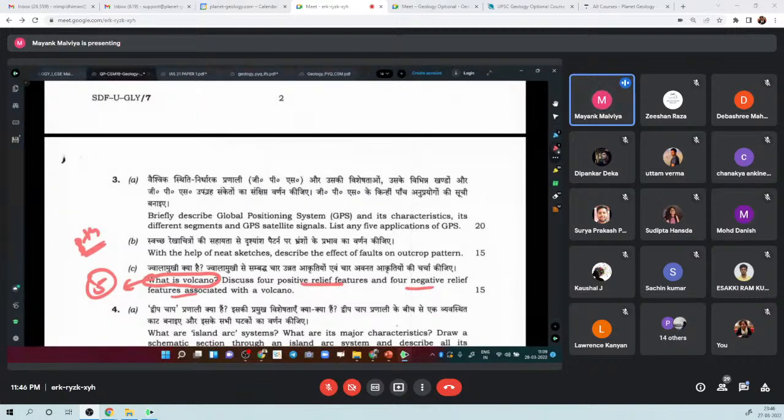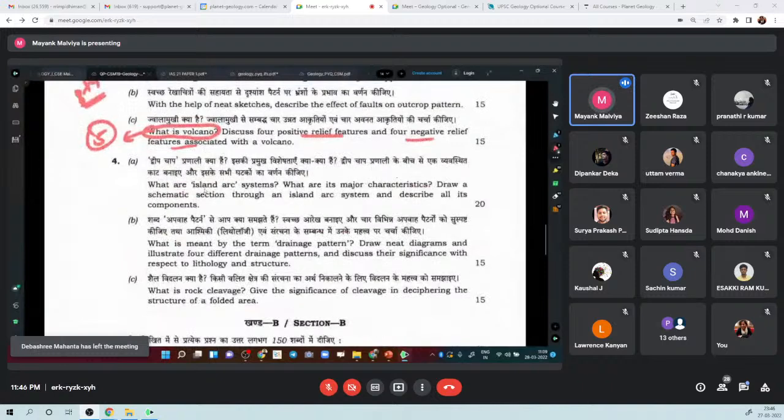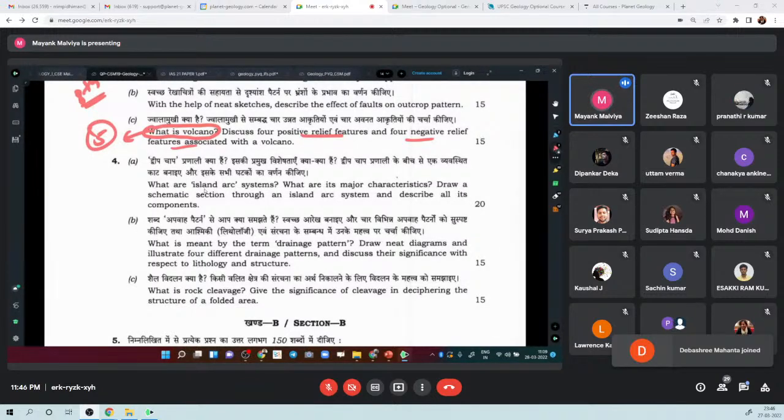Very simple, right? So what I mean to say is that in this unit or even in entire geology, there is no chal kapat, right? You understand chal kapat, right? There is no manipulation or anything like that. UPSC simply sticks to the syllabus and they frame very simple questions for you, right? So that is one takeaway.